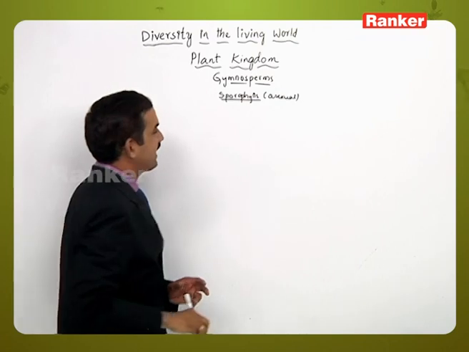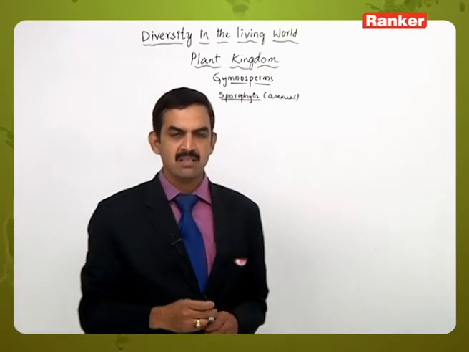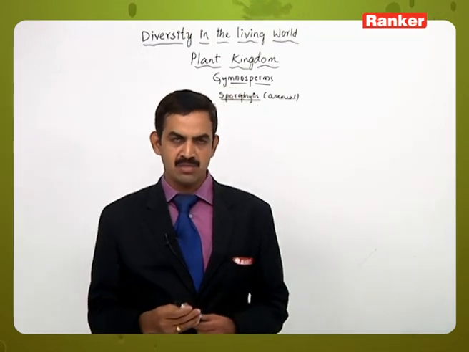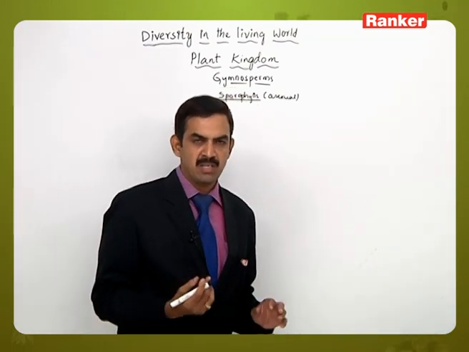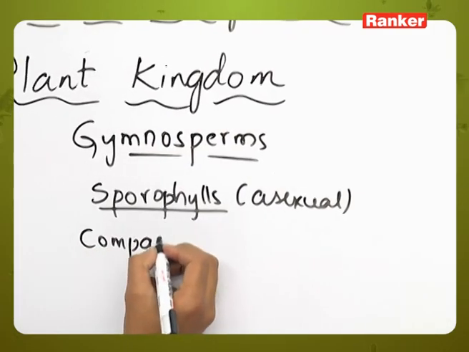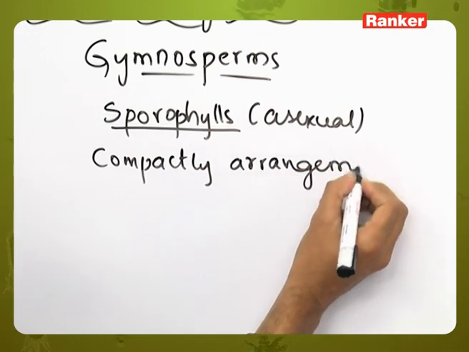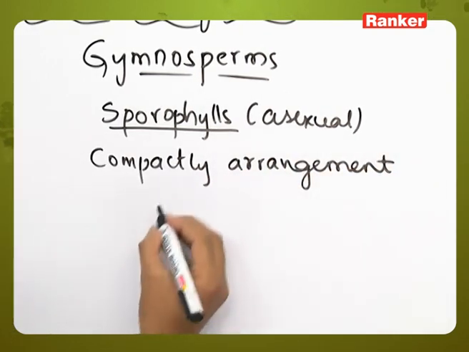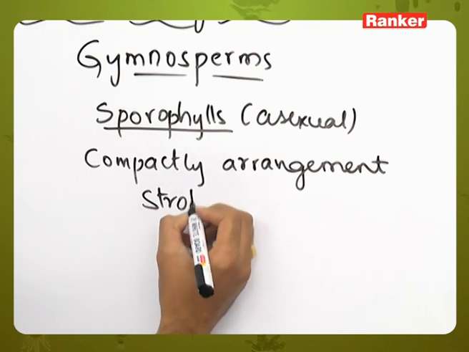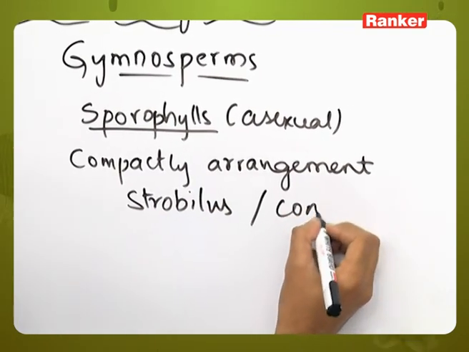The arrangement is such that the sporophylls may be formed either from the apical meristems or sometimes not. Here the compact arrangement of the sporophylls can be seen. When they are arranged in a compact manner, they form structures called strobili, strobilus or cones.